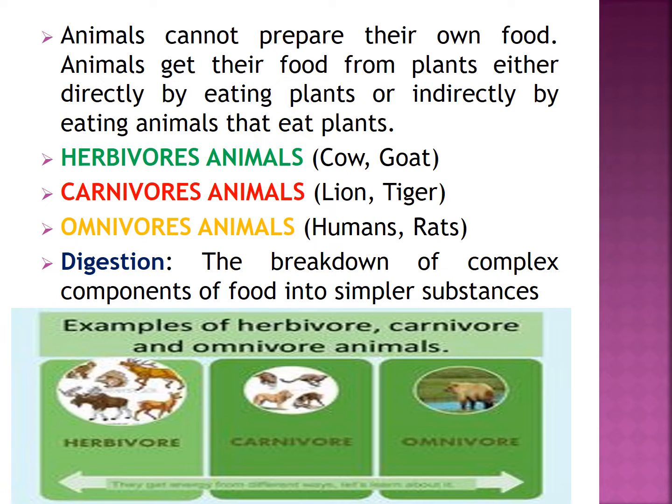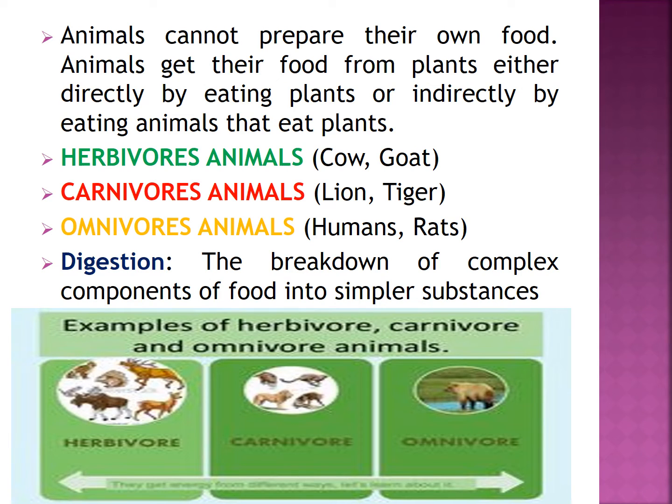For example, human beings, rat, mice, etc. We all are living organisms. We all need to eat food. Why do we eat food? We need food for our growth, repair, and functioning of the body. You have already studied in 6th standard that food consists of many components such as carbohydrates, proteins, fats, lipids, minerals, etc. Carbohydrates are complex substances that cannot be utilized as such.